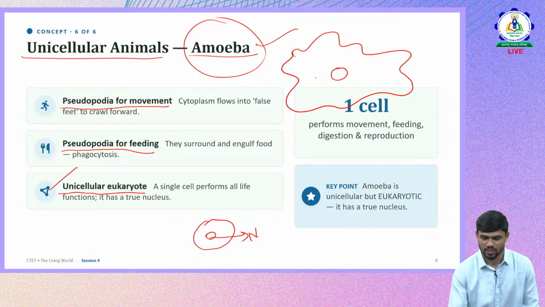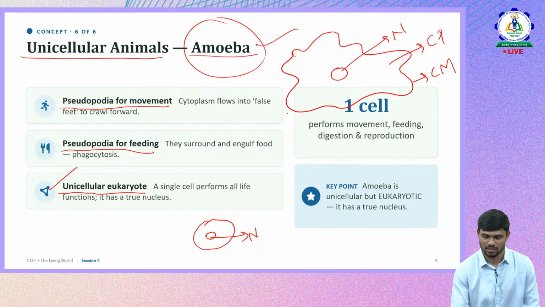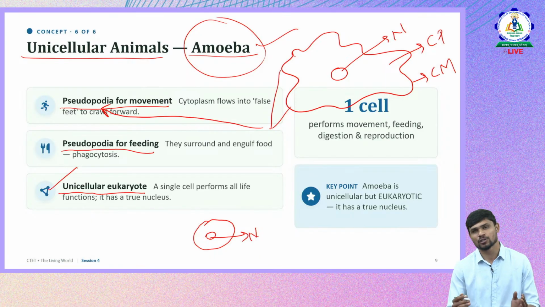Okay, so you can just draw an amoeba however you want. It is a single cell: the nucleus, the cytoplasm, and this is the cell membrane. All these finger-like structures are called pseudopodia. They move with the help of pseudopodia, and they also collect the food with the help of pseudopodia.